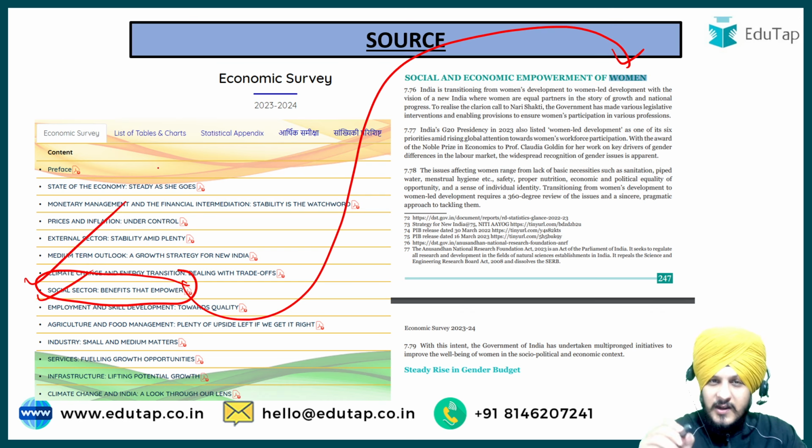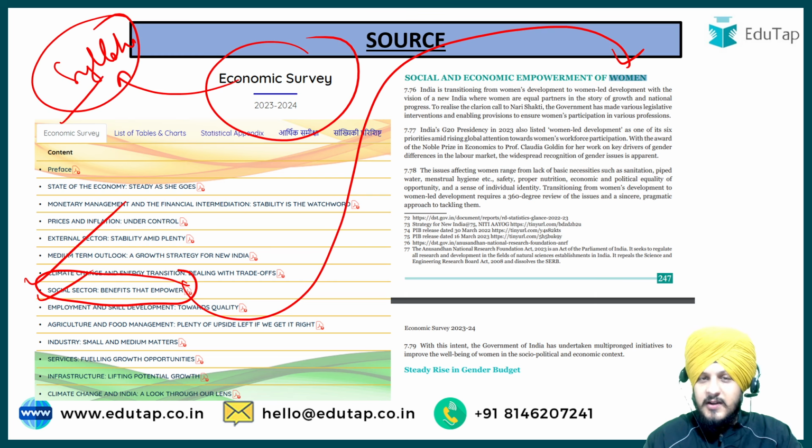Fine. And why should you cover this document? This document is also very specifically mentioned as a part of your syllabus. I will show you the syllabus also at the end of the session, whatever reports, whatever documents have been mentioned as a part of it. So the Economic Survey has also been mentioned, and you can see a question has been asked from it. Fine. So that can be the source with respect to this question.